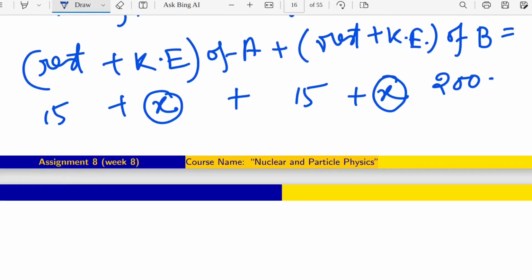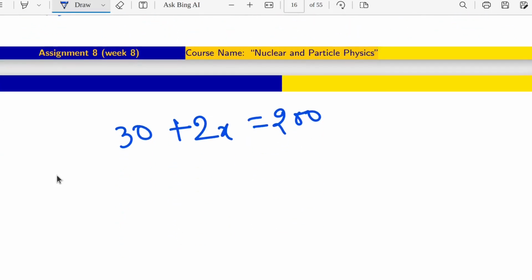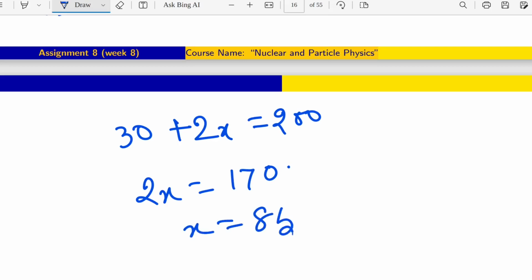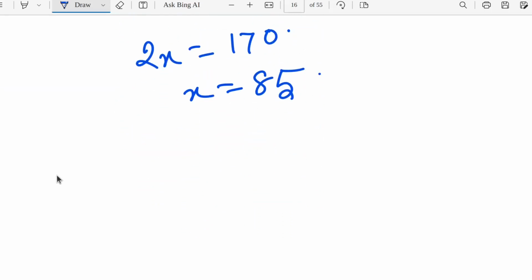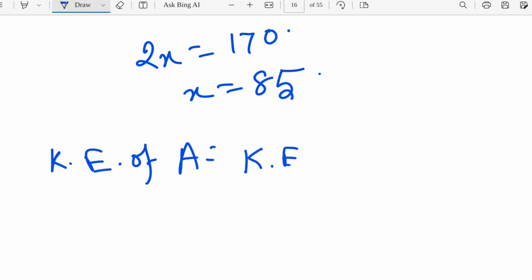Now you can see 30 plus 2X is 200. From that we can definitely tell the value of X. 200 minus 30 is 170, so X is 85. So the kinetic energy of A is exactly equal to the kinetic energy of B, which is 85.